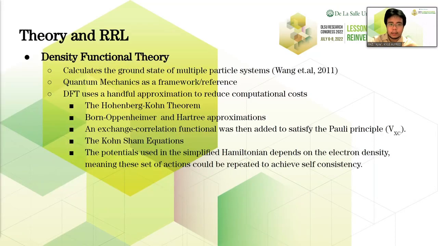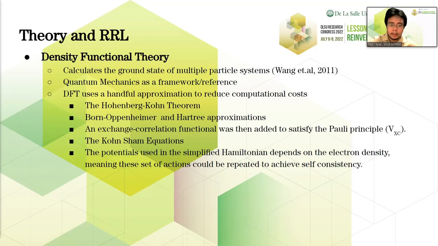Let's discuss the first computational method to be employed in this study. Density functional theory calculates the ground state of a multiparticle system by using quantum mechanics as a framework. It employs a handful of approximations to simplify the Hamiltonian for a multiparticle system. The Hohenberg-Kohn theorem states that the ground state energy is a unique functional of the electron density, and the electron density that minimizes the energy of the overall functional is the true ground state energy.